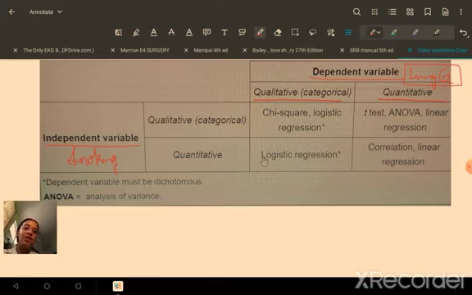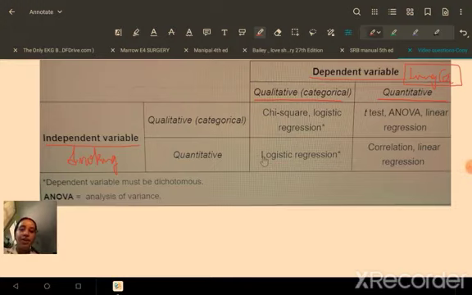And when we say that it is categorical or qualitative, we just mean something like a category. For example, type of treatment. For hypertension, let's say some patients are given a diuretic, the others are given an ACE inhibitor. Another example of qualitative could be blood type. If I am dividing my patients based on blood type, A blood group, B blood group, C blood group, it will be a categorical or qualitative variable. So based on the variables, we can figure out which test to apply.